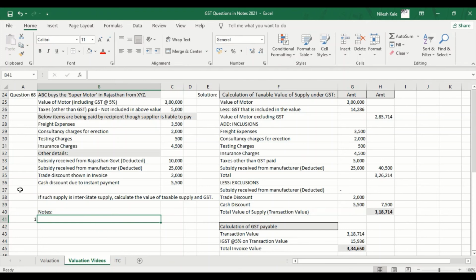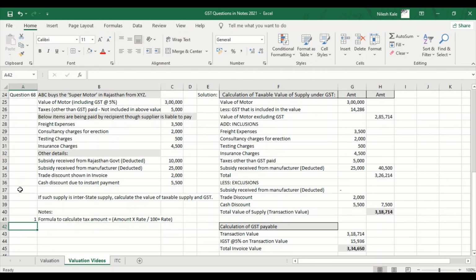I'll just start writing here. Formula to calculate tax amount is equal to amount into rate divided by 100 plus rate.